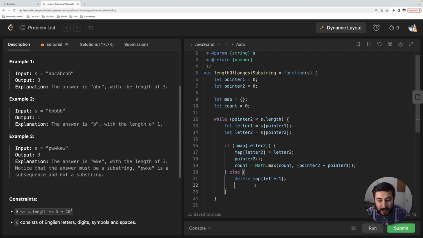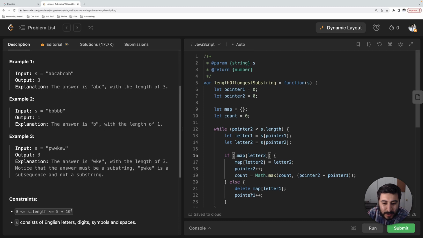So then from there, what we're going to say is pointer1++. And A, like I said, is going to keep incrementing. So now this doesn't exist. Pointer2 does not exist, and we're going to move it to B. So now this is our sliding window. We're sliding it over and over and over again as we keep going.